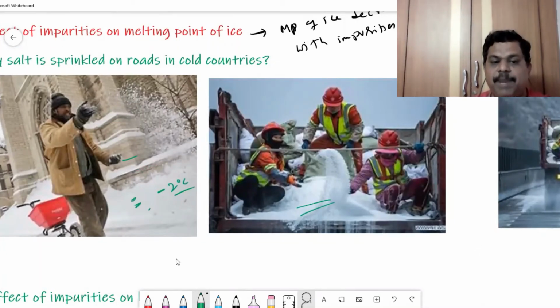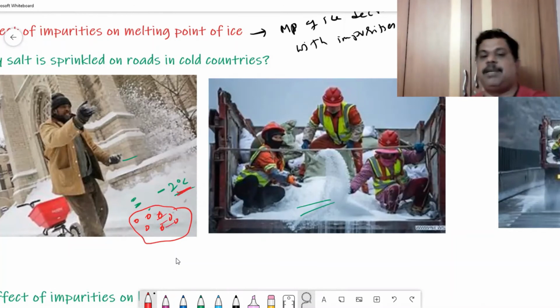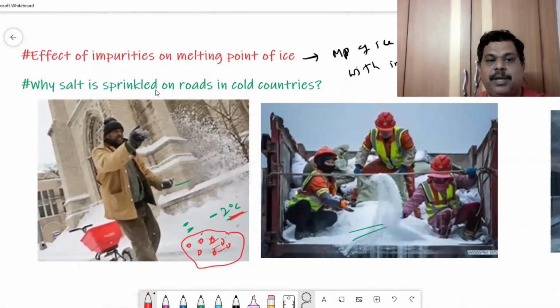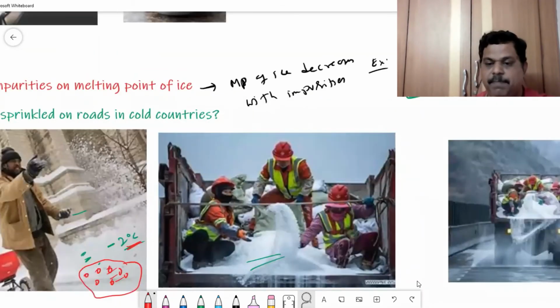Because when this salt falls on the snow, for example, the surrounding temperature is say -2 degrees centigrade. So this snow will not melt because it's not the melting point of ice. The moment you add some salt to it, this salt will decrease the melting point of that ice to -2. So it starts melting, all the snow starts melting, and it is cleared from the road. Very, very important application. That's why in cold countries, salt is sprinkled on the roads during winter season. So an important point to understand: the melting point of ice decreases with impurities.